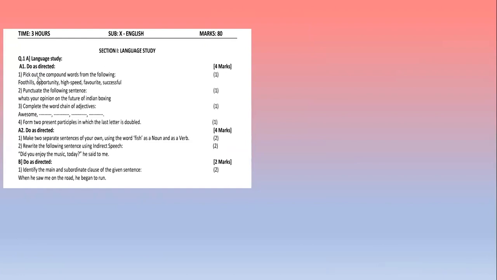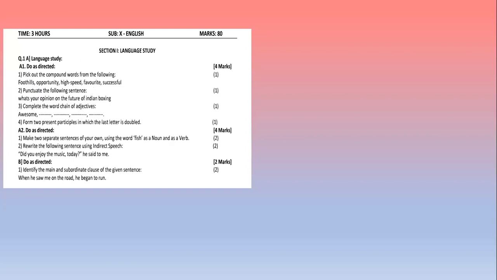So our first question is, pick out the compound words from the following. First, children, compound words means दो words को मिलाकर new word form करना. By combining two different words, making one new word having new meaning, that is a compound word. Here we have the words foothills, opportunity, high speed, favorite, successful. By dividing these words, if we get 2 new words, those will be our compound words.